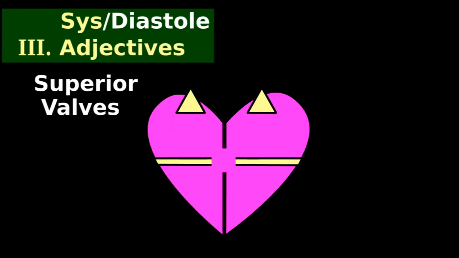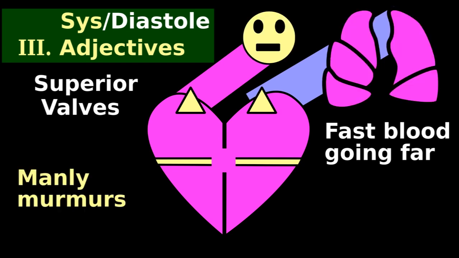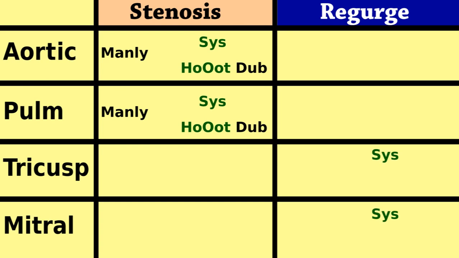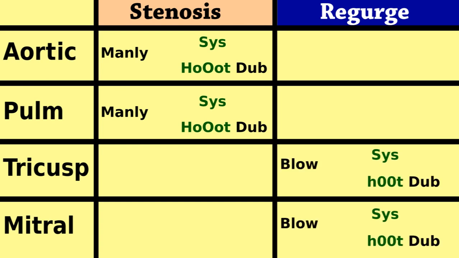Since superior valves control fast blood going far, they have manly murmurs, hut-dub, hut-dub. Bottom valve murmurs whine like blowing wind, hut-dub, hut-dub.